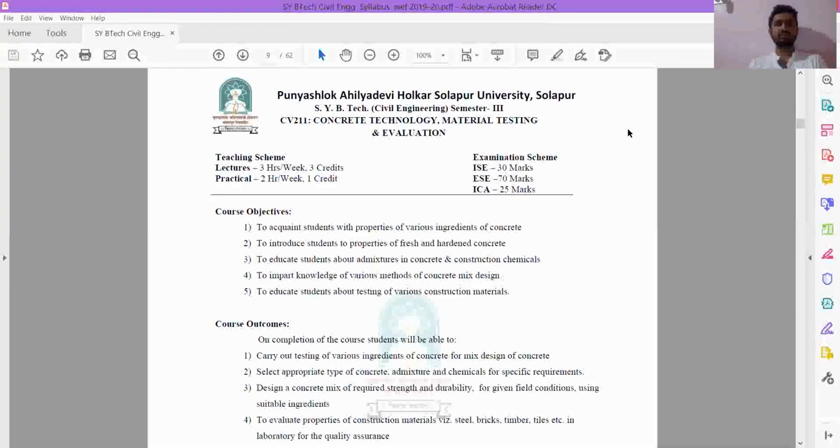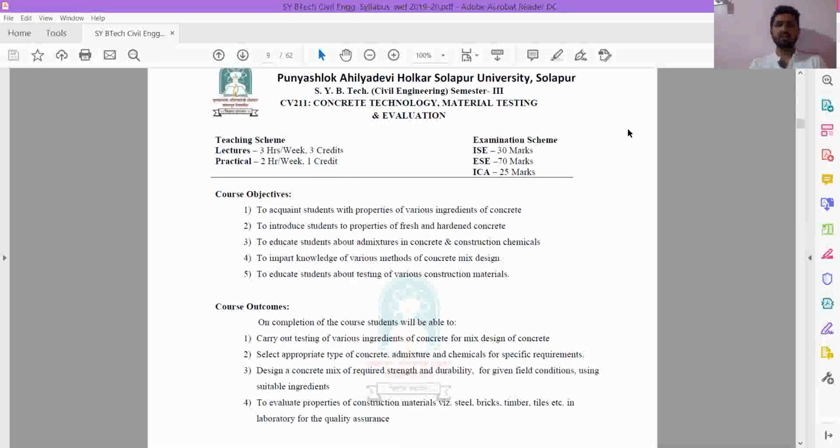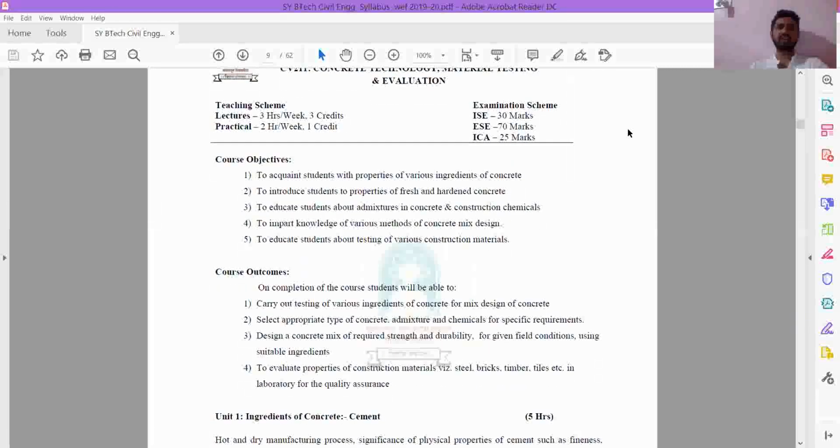Then for the practicals you have 2 hours of practical every week, but we are not physically present in the college, so the practicals will not be there unless the college starts. Then ISC marks will be 30 and the ESC marks will be 70, then ICA will be of 25 marks for this subject. Now coming to the course objectives, and then we have here at the bottom course outcomes.